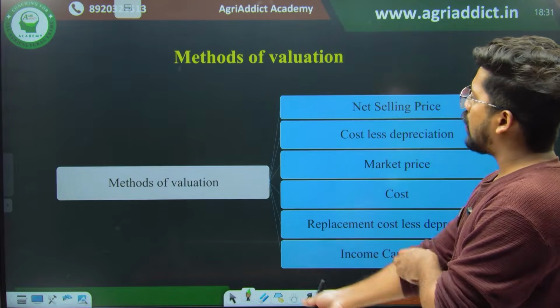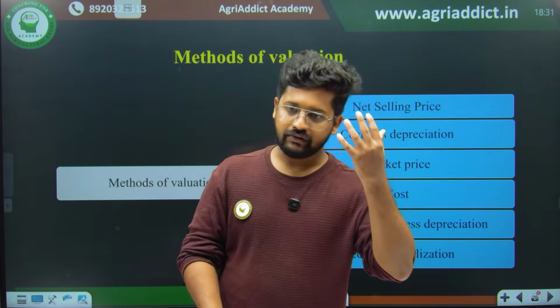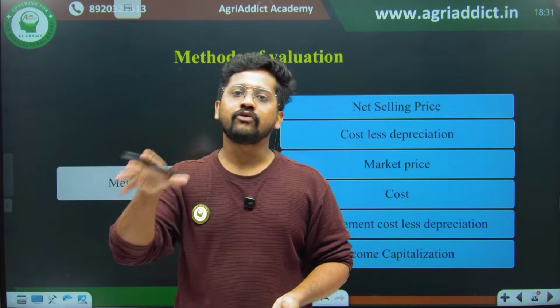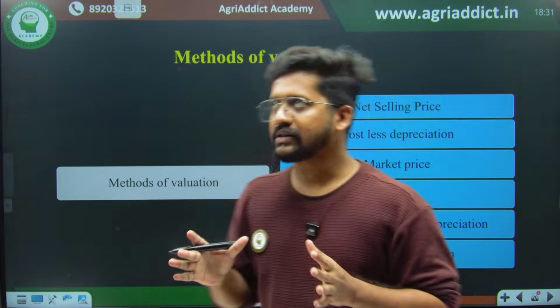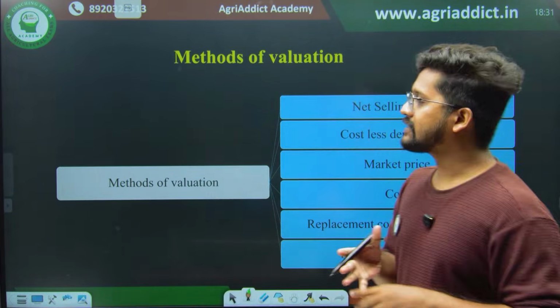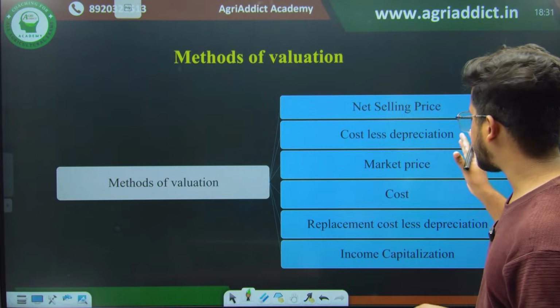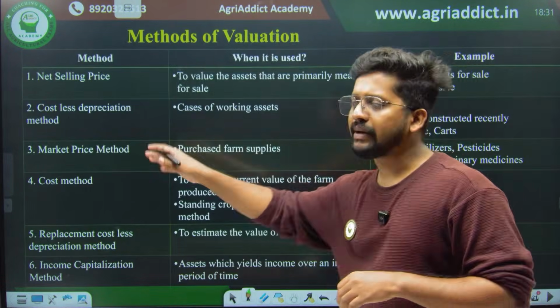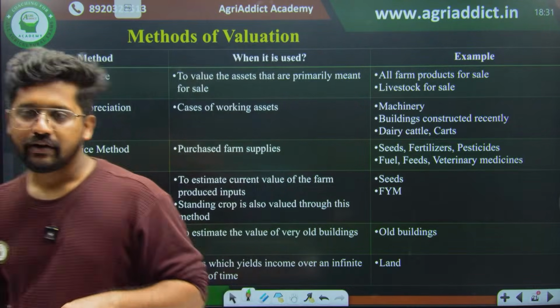Then, as I have already told, when we are taking the inventory we have a list, and we should find out the value of all these items, which is not that easy. Therefore we should have some different techniques. The methods of valuation include net selling price, cost less depreciation, market price method, cost method, replacement cost less depreciation method, and income capitalization method. This will help you understand what each is used for, when it is used, and examples for it.